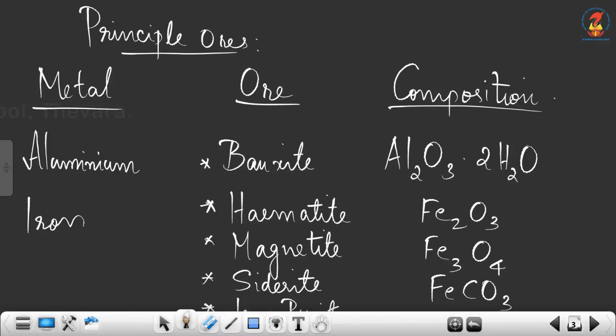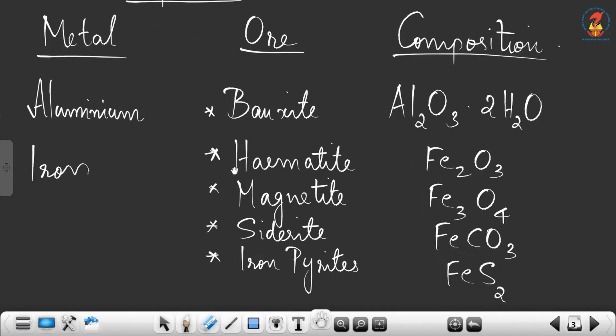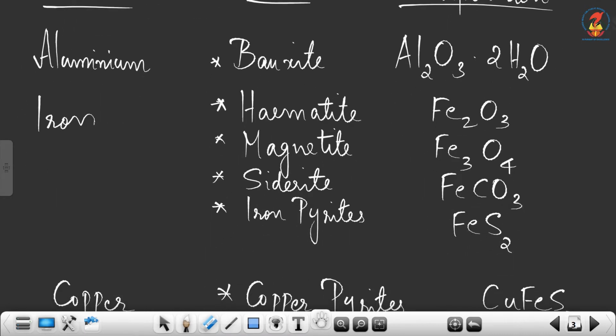The composition of bauxite is Al2O3.2H2O. Next metal iron. Four ores of iron are written. The first one is hematite, Fe2O3, magnetite, Fe3O4, siderite, FeCO3, and iron pyrites, that is FeS2. So the sulfide ore of iron is iron pyrites with formula FeS2.